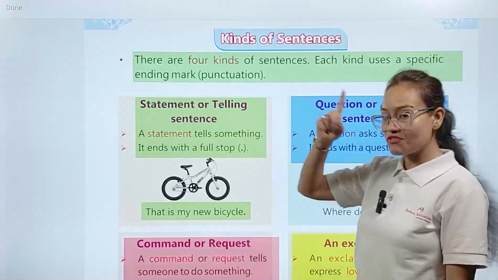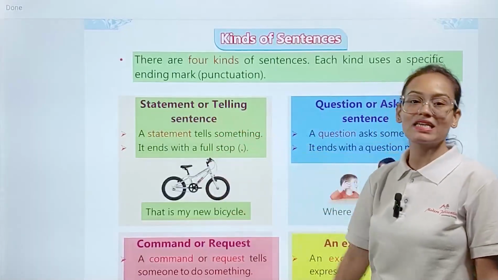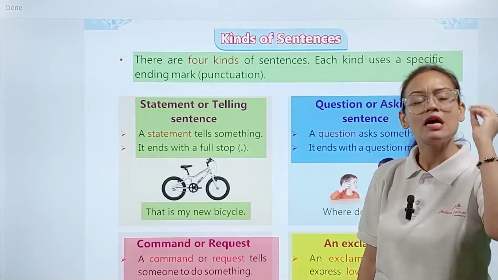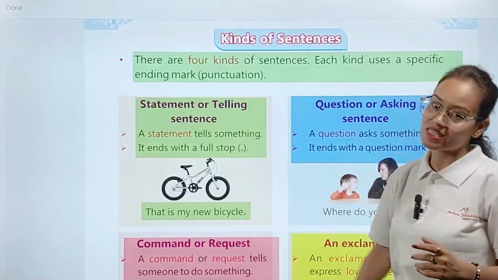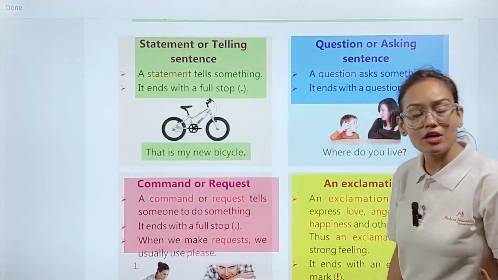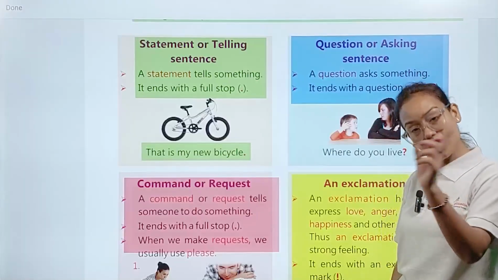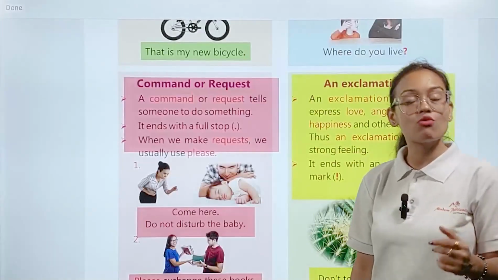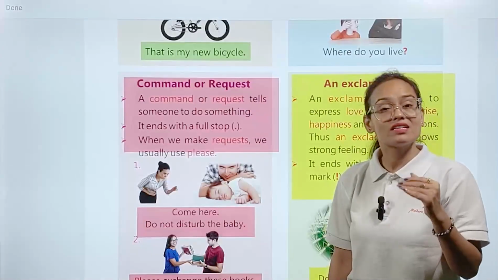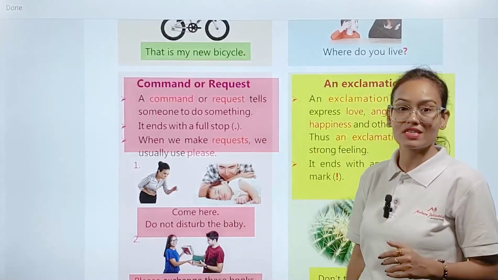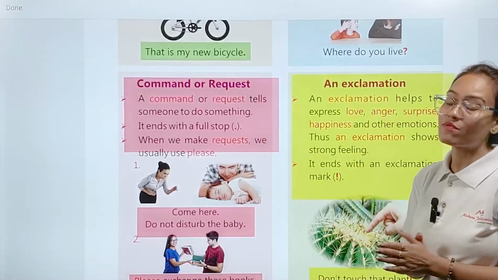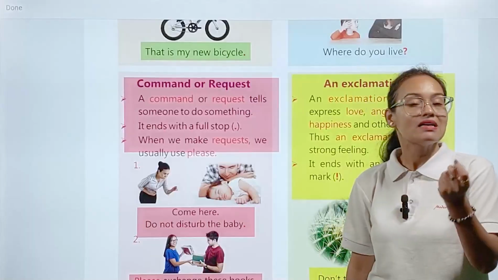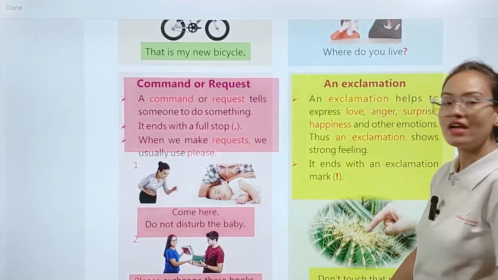So the first type of sentence is the statement or telling sentence, whenever you are telling something about yourself, about any one person, or about anything. The second, whenever you are asking any type of question, comes under the question category. Third, whenever you are commanding or requesting someone, this type of sentence comes under the command or request category. Fourth and last, exclamation, whenever you are expressing your emotions through your sentences, comes under the exclamatory category.